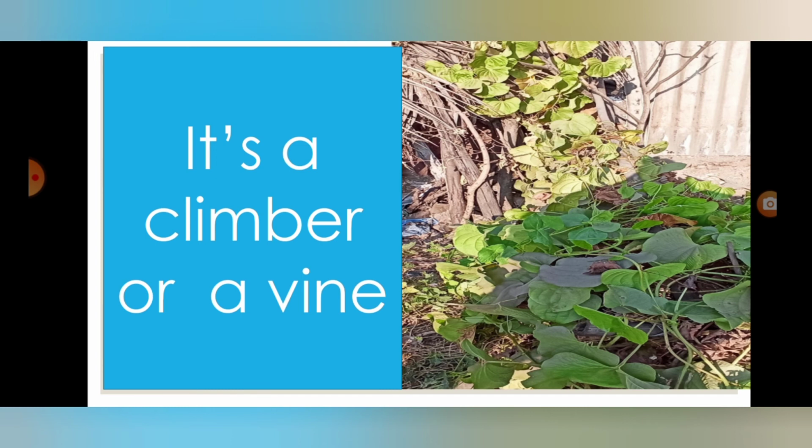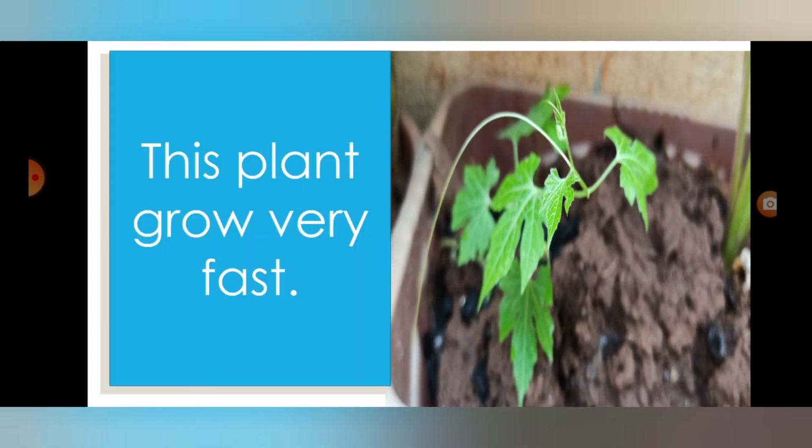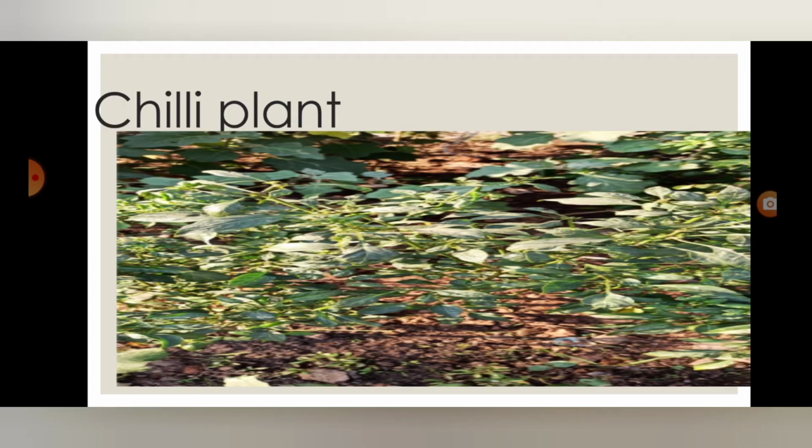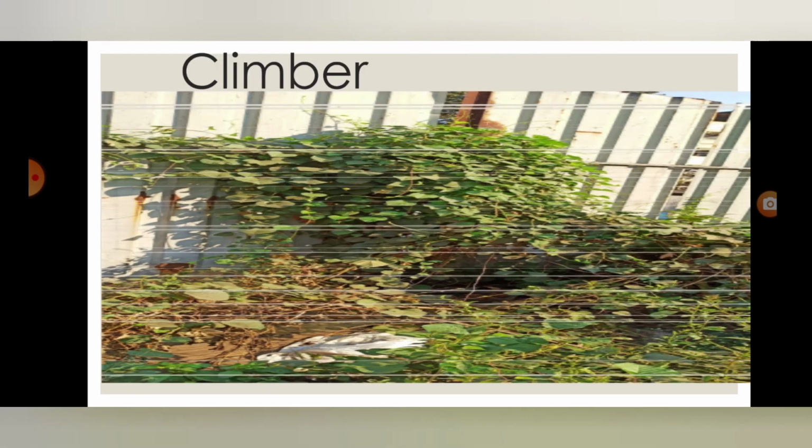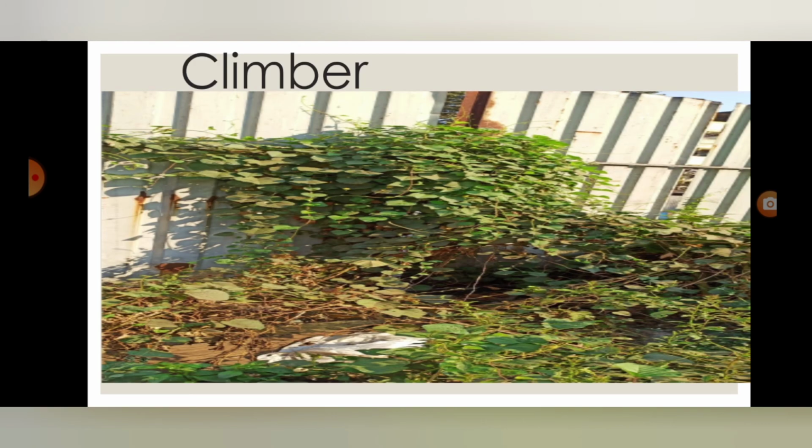This plant takes support and grows. This plant grows very fast. Chili plant. Look at this picture. This plant grows very fast, and it takes support and grows.